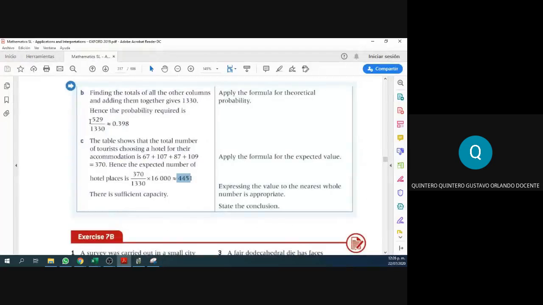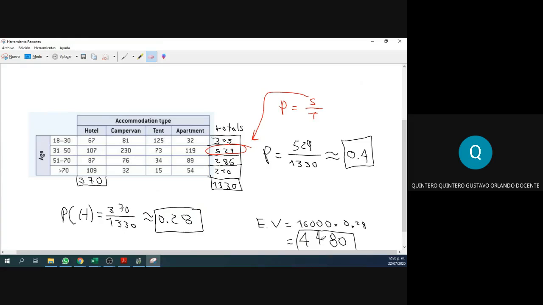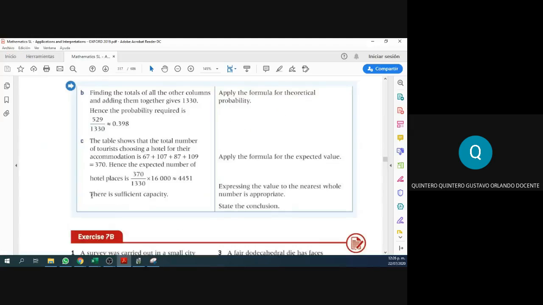In the book, the person doing the example didn't round. He just used the fraction. This is a better answer than the one that we did, because when you round, you have mistakes. So when we round, we have a different answer. But there is sufficient capacity. We have enough space.